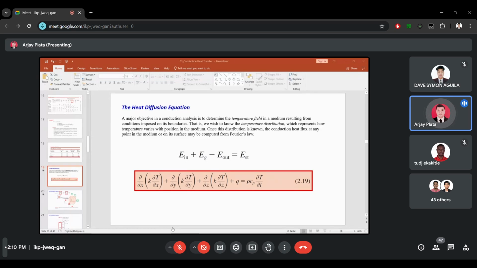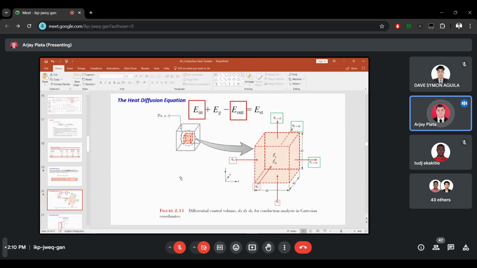We will now proceed to derive the differential equation whose solution provides the temperature distribution in the medium.